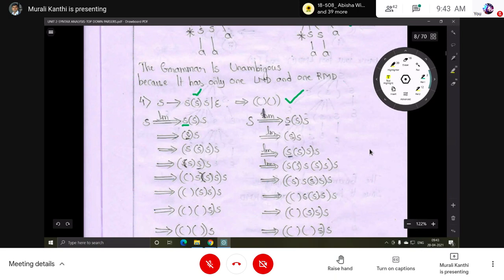Open parenthesis S, closing parenthesis S. Now the leftmost non-terminal. This is a leftmost non-terminal. This can be replaced by any one of these. Inside, one more open and closing parenthesis over here. So S can be replaced by this first production. So now S within the parentheses S. Here the leftmost non-terminal is this one. So we got this open parenthesis first, then one more open parenthesis.